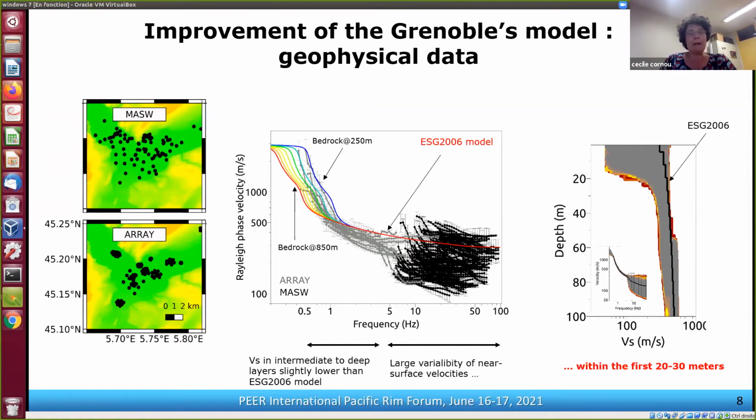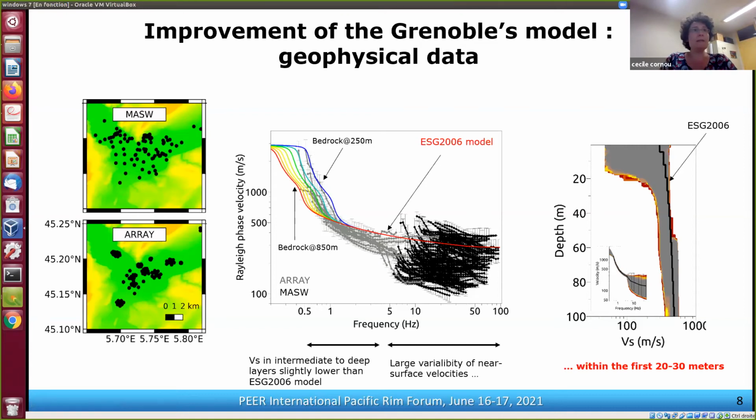So then we have in Grenoble a lot of geophysical measurements. However, these geophysical measurements are not enough to enable extraction or quantification of the spatial variability of the VS profile in the first 20 meters.